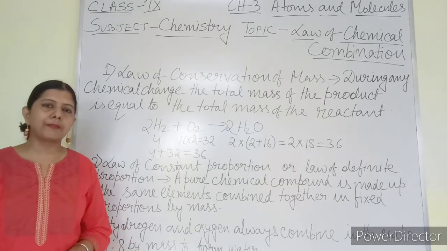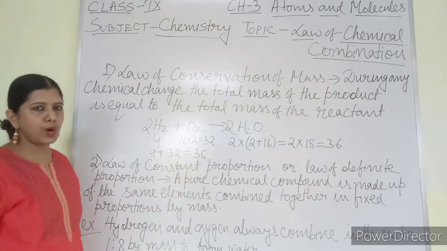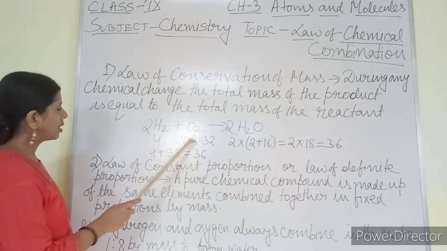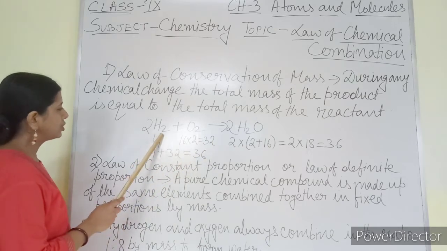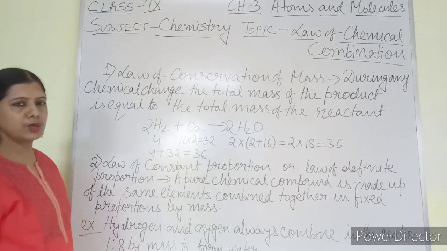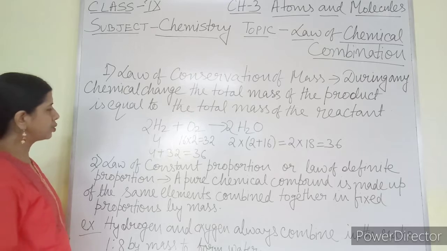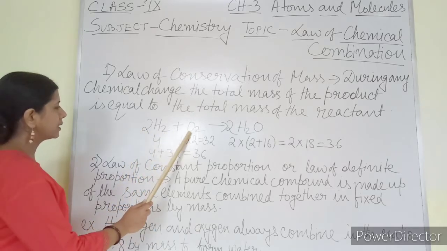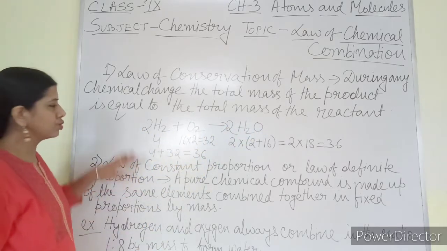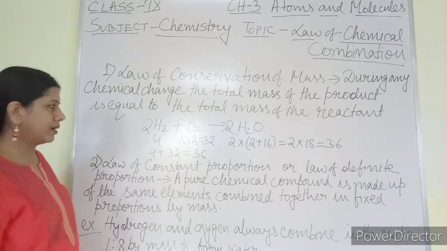By taking an example. So I have taken the example of the formation of water. How is water formed? H2 plus O2 gives you H2O, but I have balanced the equation, because without balancing there is no meaning of this equation. So 2H2 plus O2 gives you 2H2O. This is the balanced chemical equation for the formation of water.